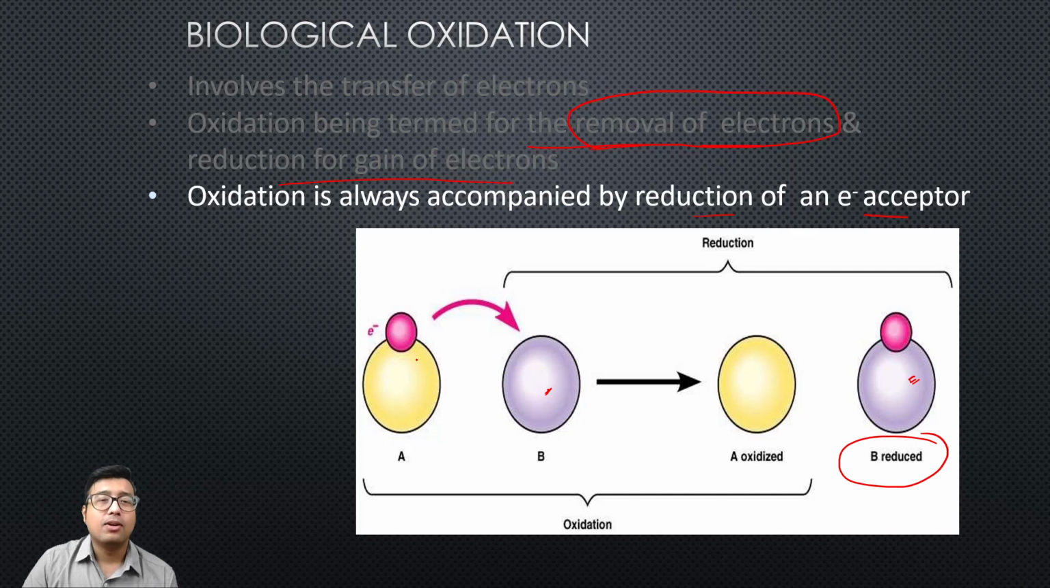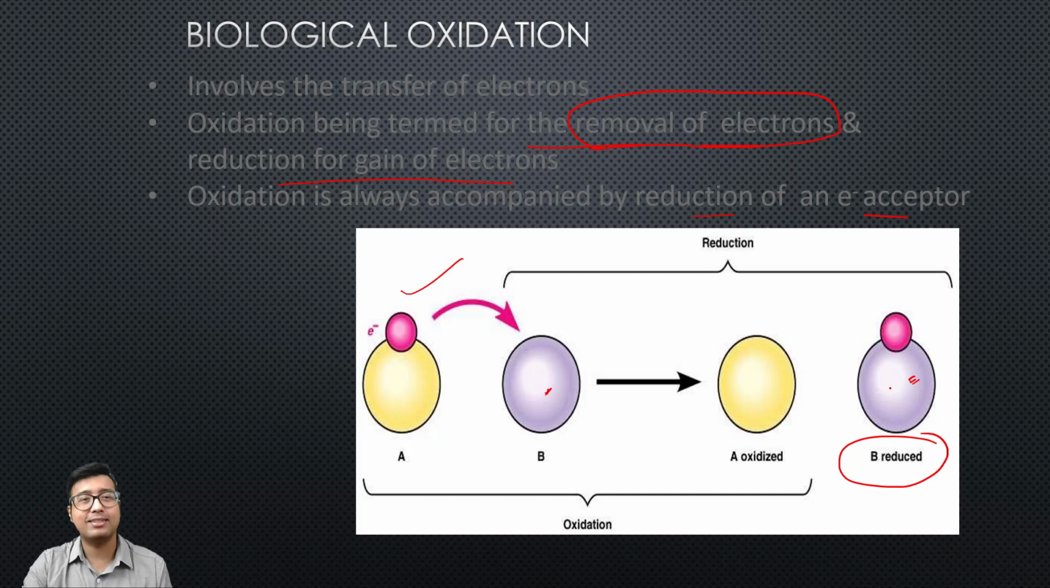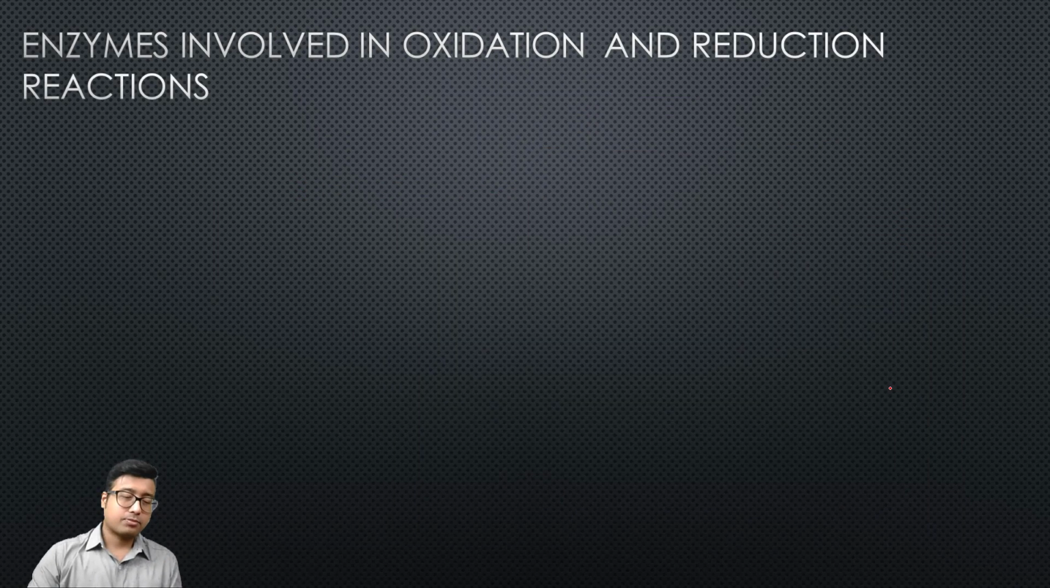Okay, so oxidation: A has been oxidized, an electron has been lost, and always to whom will it lose? It will lose to B, which is in turn reduced, right? Make this concept very, very clear. Now, before going into oxidative phosphorylation, we need to be very strong in enzymology.